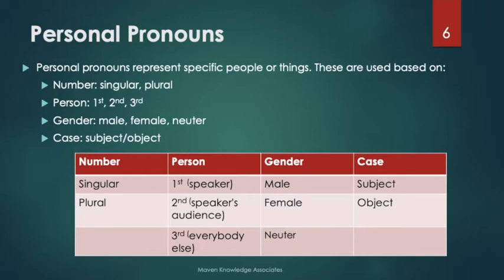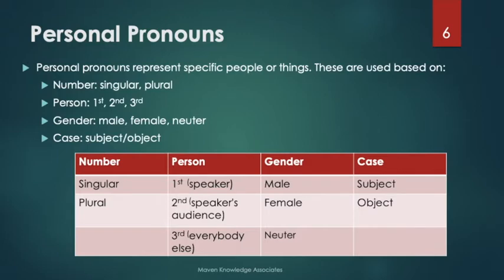The first thing is number, whether the person is a single person, singular, or there are many people. It's talking about plural. Person: first person, second person, or third person. So first person are those who are the speakers in a sentence or a phrase.